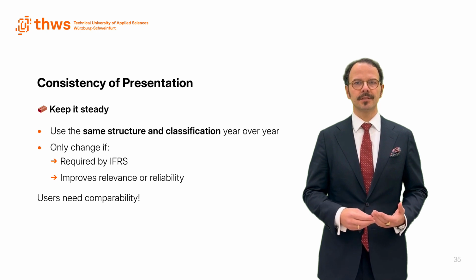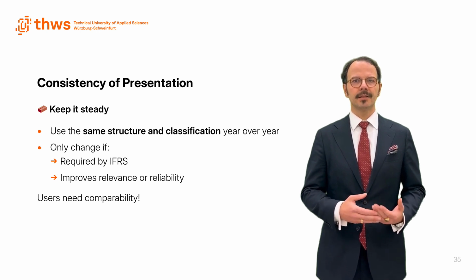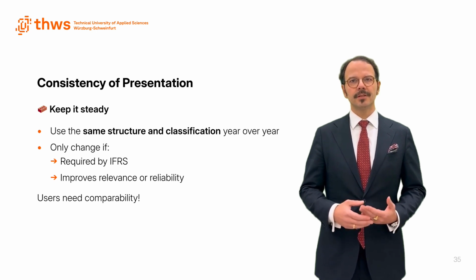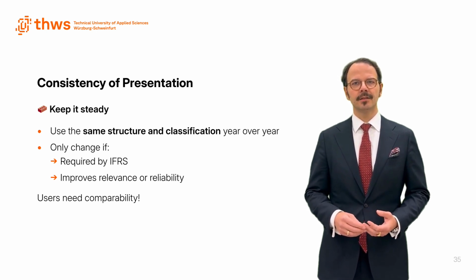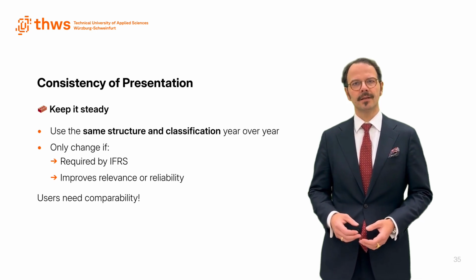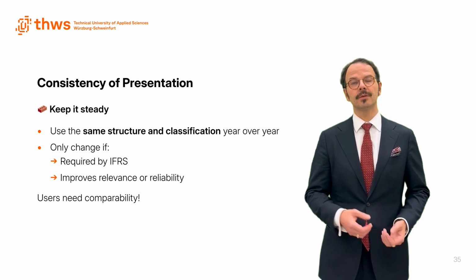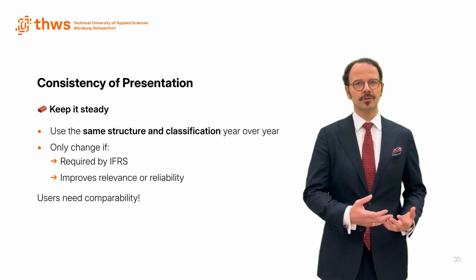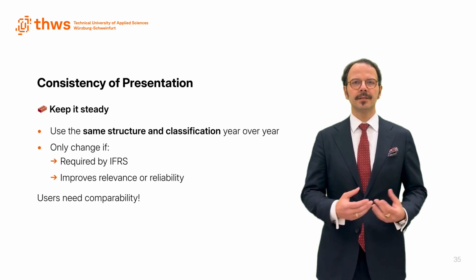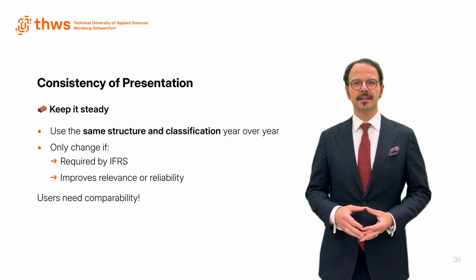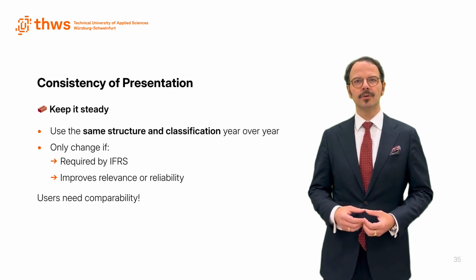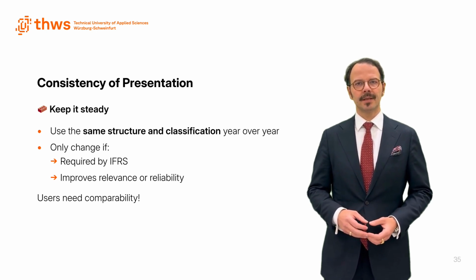Here's a rule that sounds simple but is often ignored in practice: consistency. IAS 1 says we should use the same format and classification each year, only change it if a new IFRS standard forces it, or the change improves clarity and usefulness for users. Otherwise, keep it the same, because consistency allows comparability. And comparability is what users need to spot trends and make decisions.